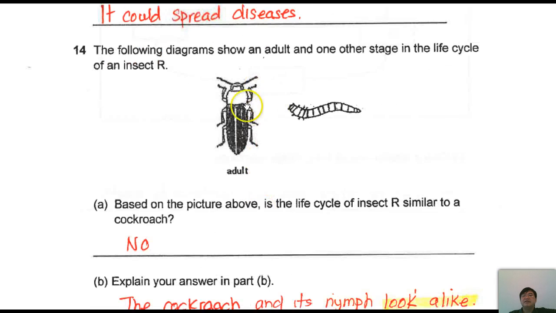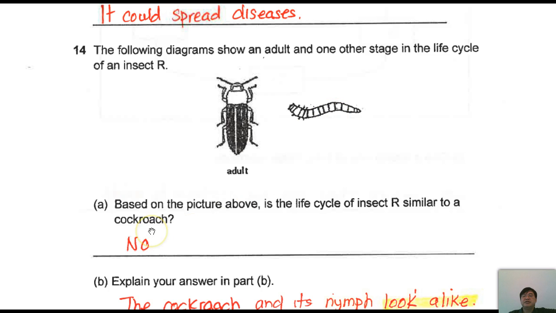Next, 14. Now these two are the same animal, the same insect in the life cycle. This is the larva stage, this is the adult stage. Now this whole thing is called insect R. Based on the picture above, is the life cycle of R similar to the cockroach? This life cycle has 4 stages: larva and pupa.